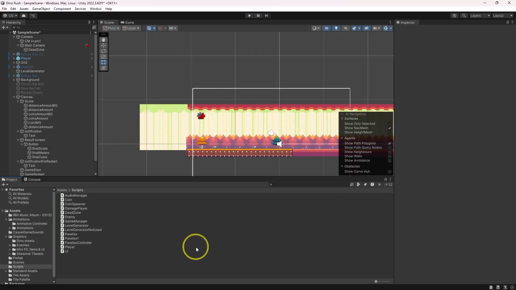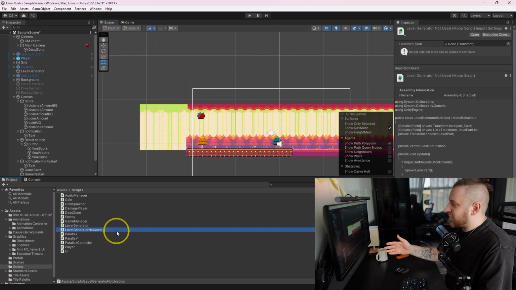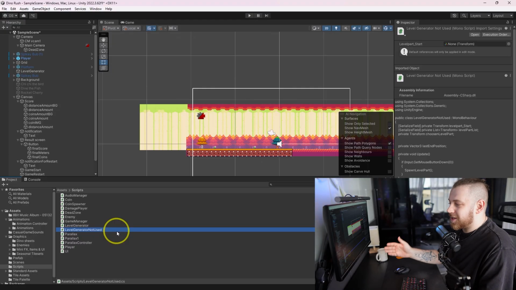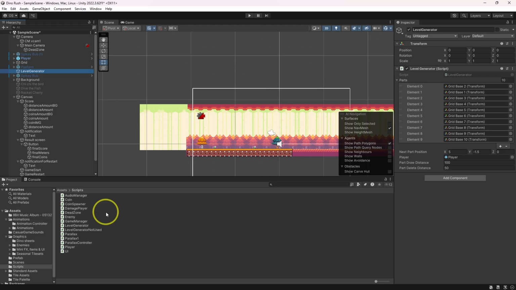All right, so immediately I see the first issue here. There is a script, level generator, not used. So if something is not used, just delete it. Simple as that. Although I cannot delete it because I'm not sure if it will break the game or not. Let me quickly check that. Okay, it doesn't seem like this script is involved in any place, so I'm going to delete it.